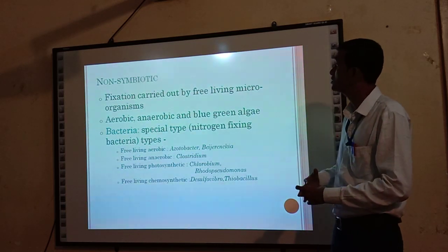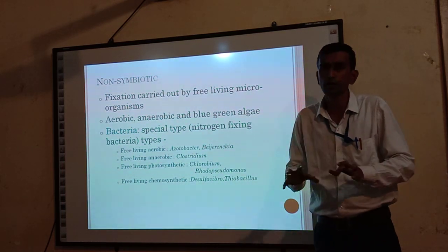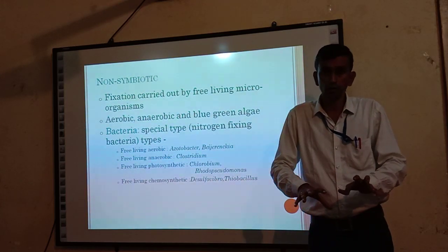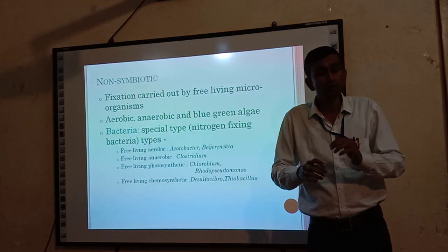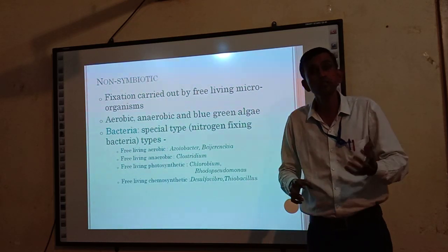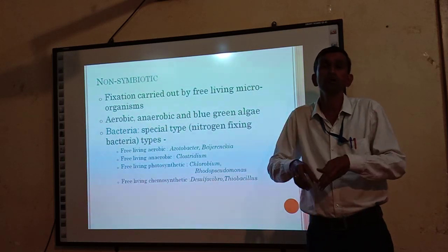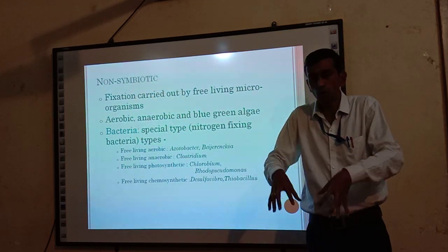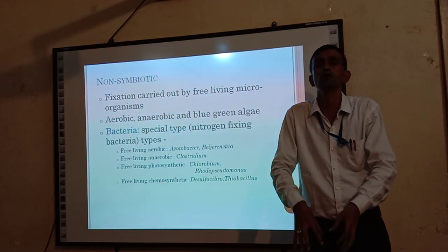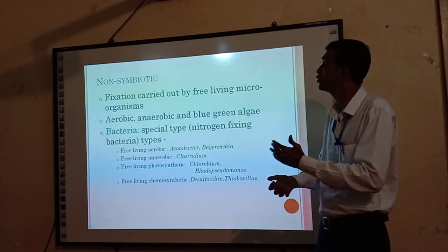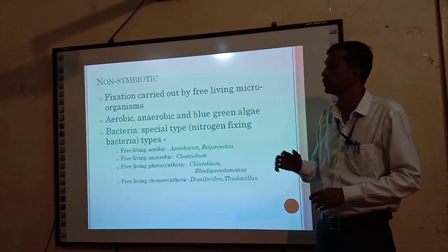Then we see first the non-symbiotic nitrogen fixation. Non-symbiotic nitrogen fixation is carried out by free-living microorganisms, meaning this particular microorganism is not permanently associated with the root of the parent plant. It is free living, but it fixes the atmospheric nitrogen and converts it into nitrogenous compounds. This nitrogenous compound dissolves in the soil, and from the soil the plant takes this dissolved nitrogen through the root, and it is used for its growth and development. That type of nitrogen fixation is called non-symbiotic nitrogen fixation.